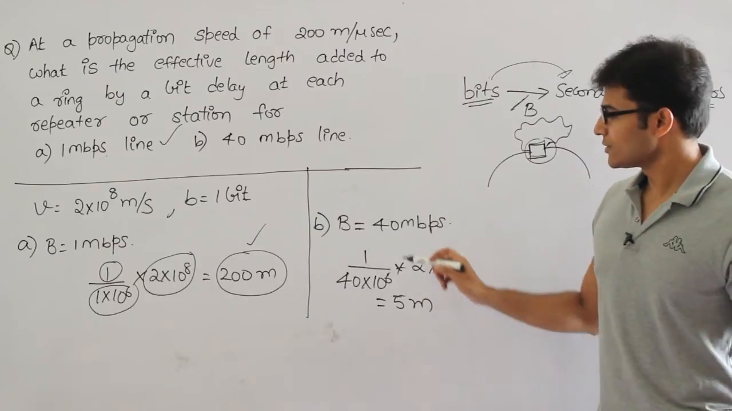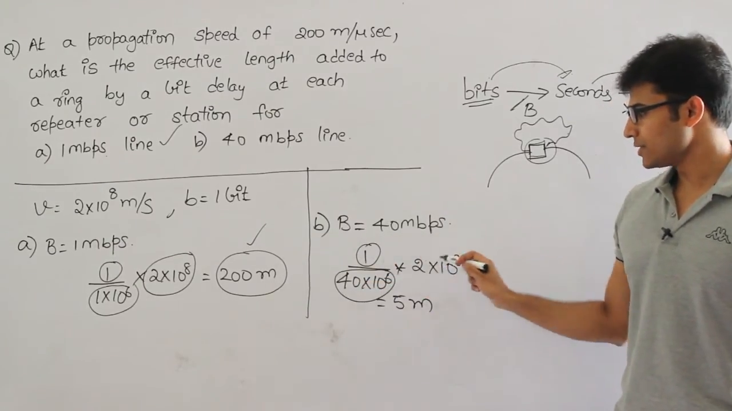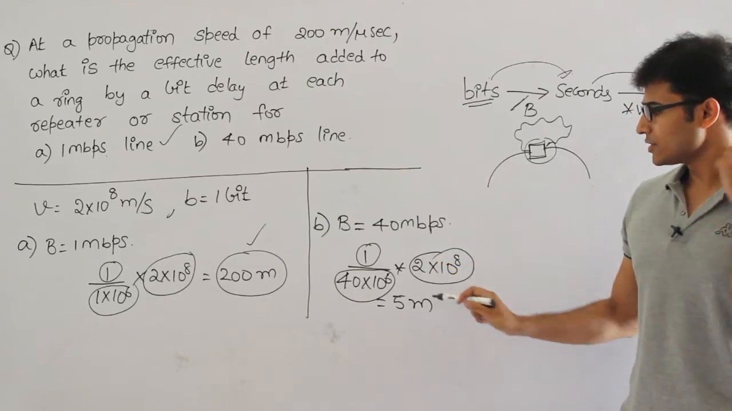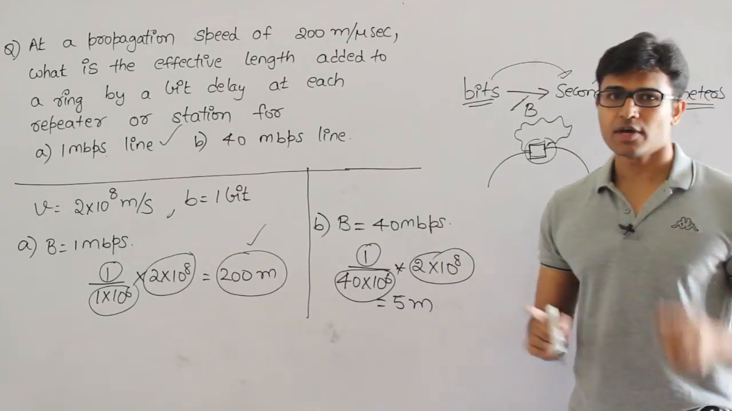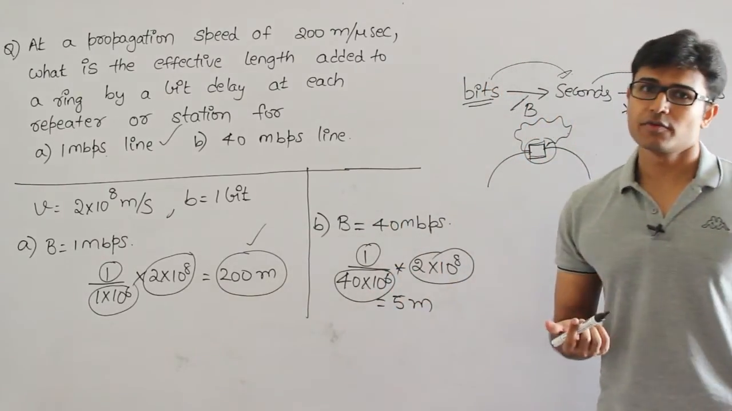And now about this same thing, 1 bit is given, 1 divided by bandwidth is 40 Mbps multiplied by velocity, which is 5 meters, which means in this network, if I add 1 bit delay, it is as good as adding nearly 5 meters of the wire, right?